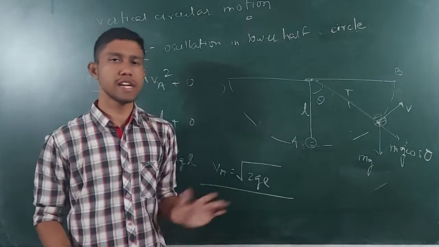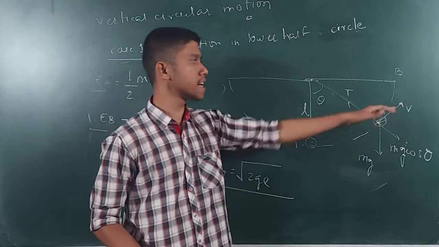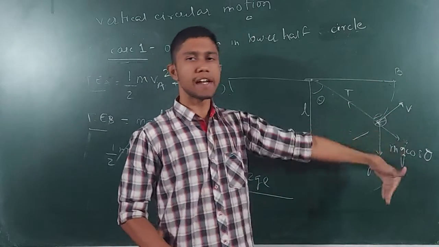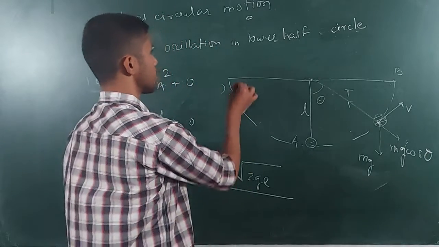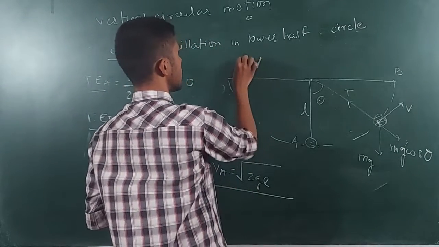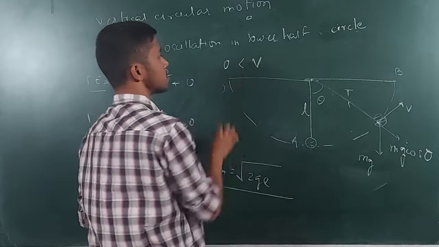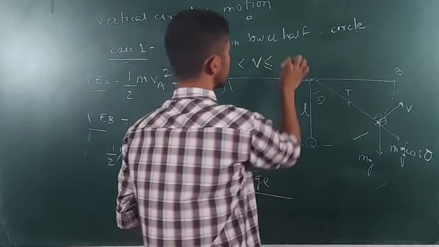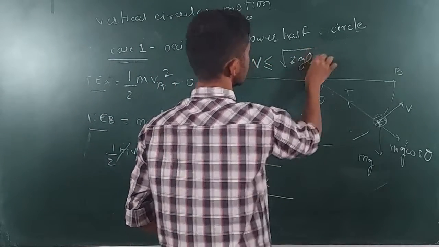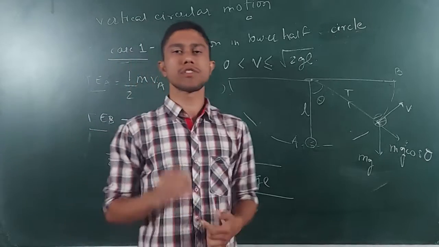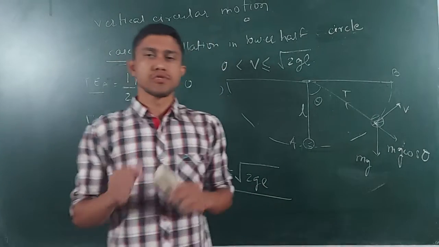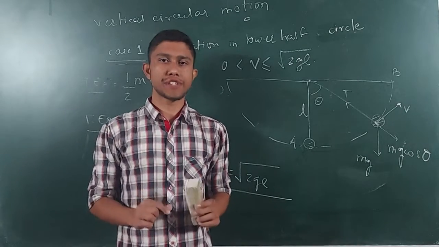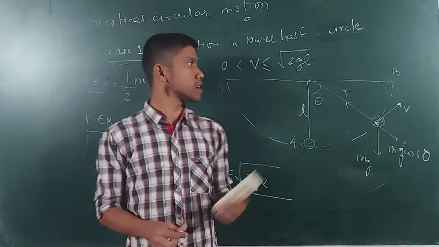And for all the velocities which are less than root 2gl, the particle will stop before point B. So for velocities greater than 0 and less than or equal to root over 2gl, the stone is going to perform oscillations in the lower half circular path. So this was all about the first case.